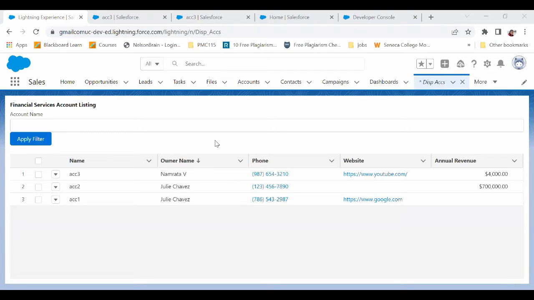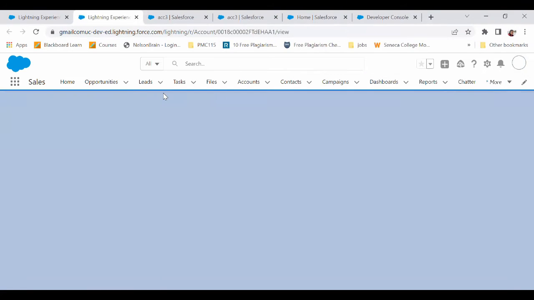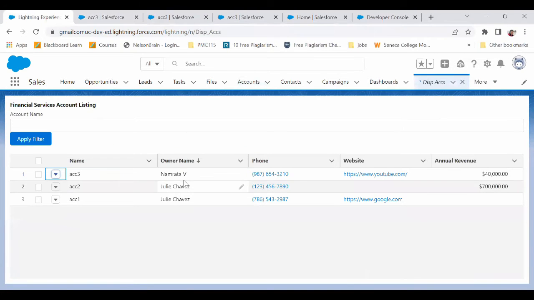The output is going to look something like this. For now, I have certain filter conditions due to which I'm only getting 3 accounts. I'm able to sort these accounts by name. I'm able to sort by owner name. I'm able to do the inline editing. I'm able to open the website link in a new tab. I'm able to open the account details page in a new tab. This is the desired output, and we are going to see how we achieved this.